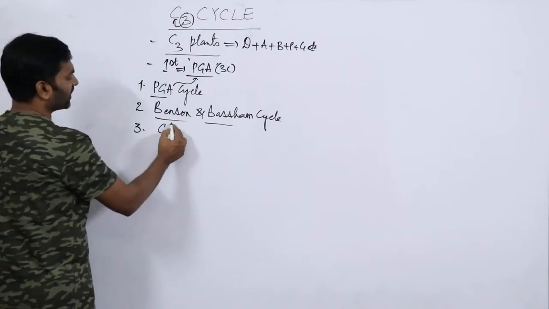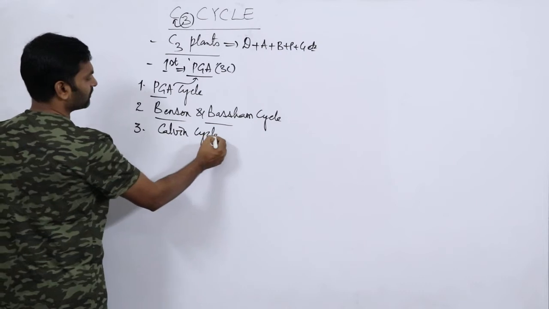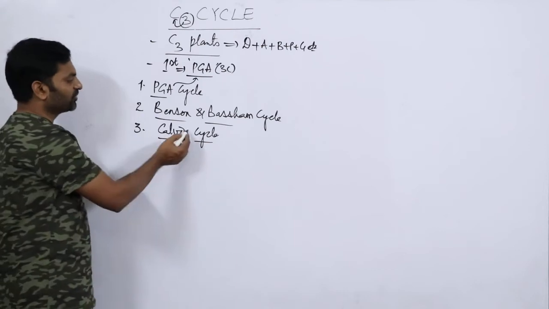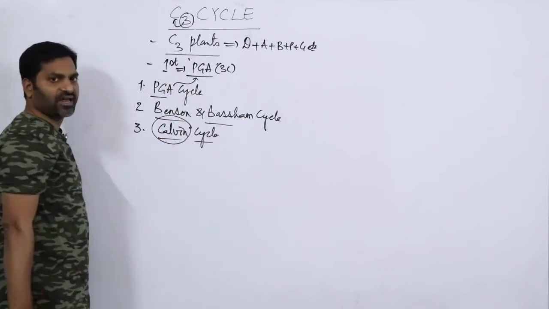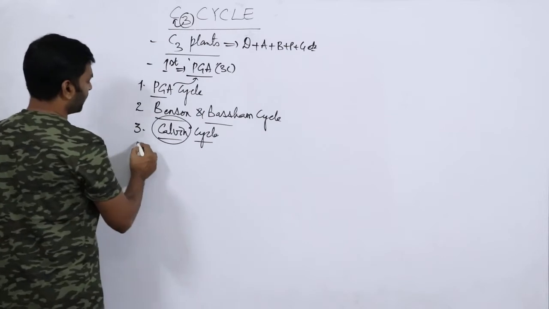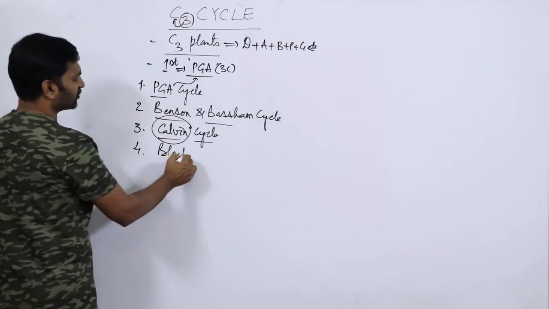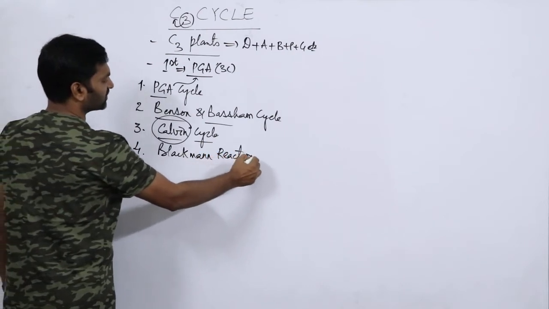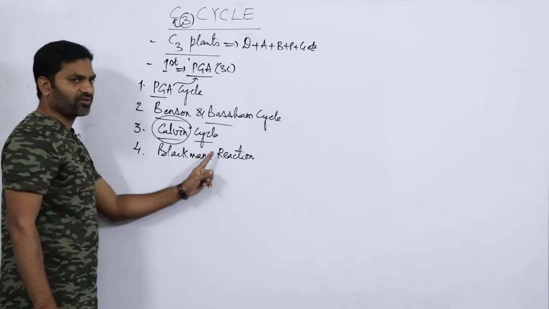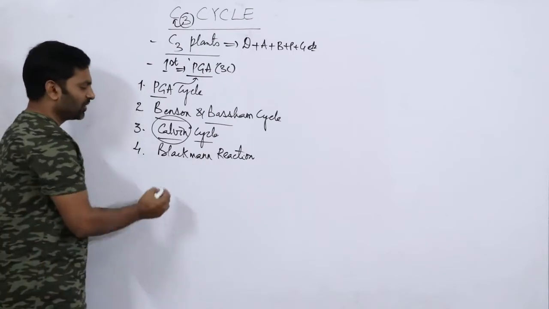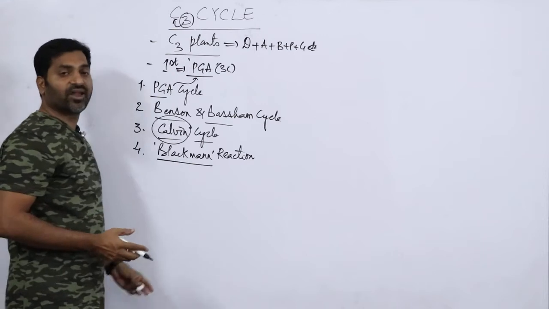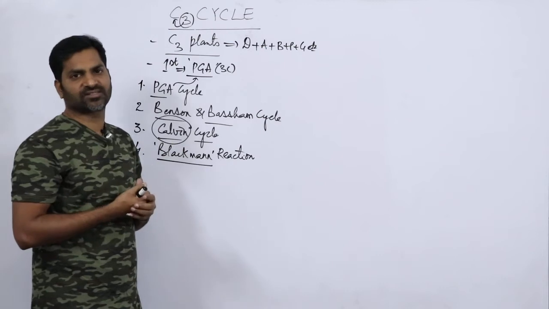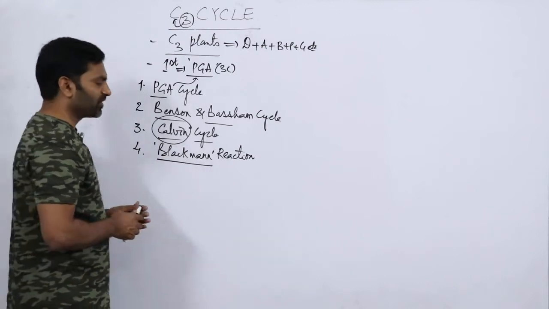Then the Calvin cycle. Melvin Calvin was a scientist who contributed a lot to the C3 cycle process. Then number 4, the Blackman reaction. The C3 cycle is also called the Blackman reaction. Why is it Blackman? Blackman did great research on the dark reaction, or you can say carbon assimilation. Hence this is the Blackman reaction.